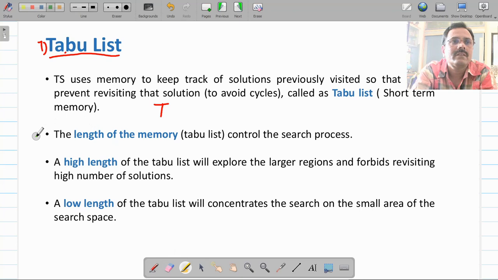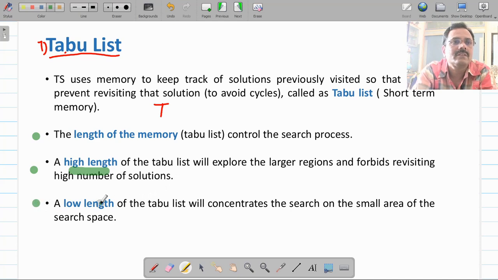The size of this tabu list is very important. If the size of this tabu list is high, then this tabu list will explore a larger, more diverse area, and forbid revisiting a high number of solutions.